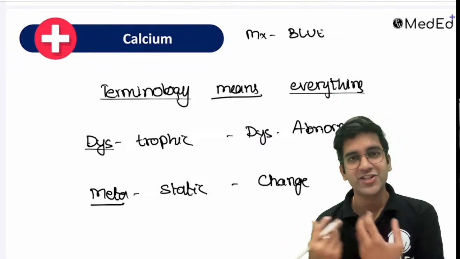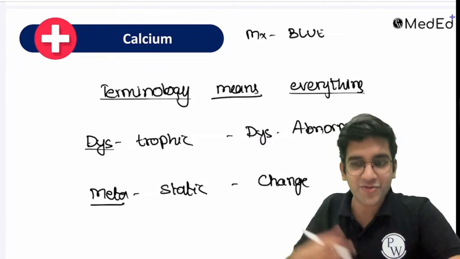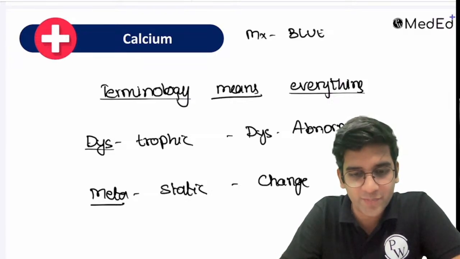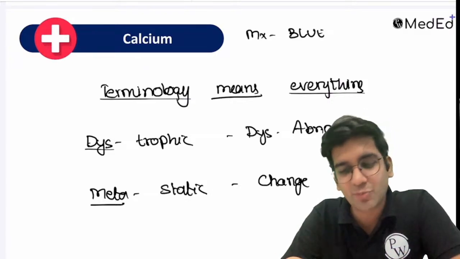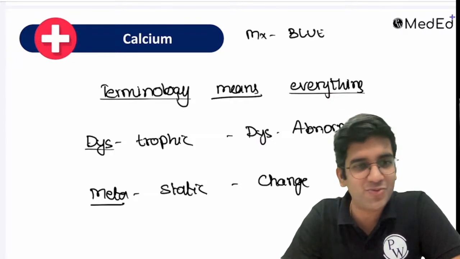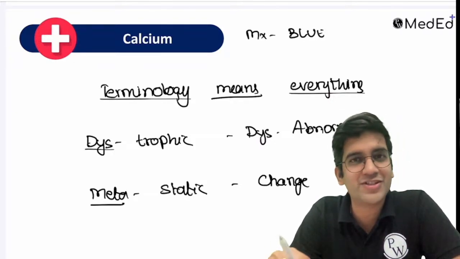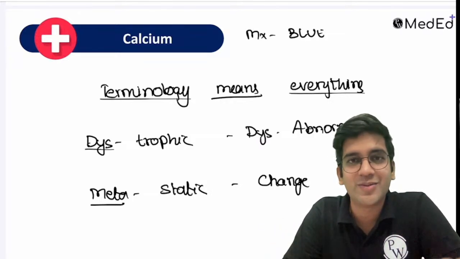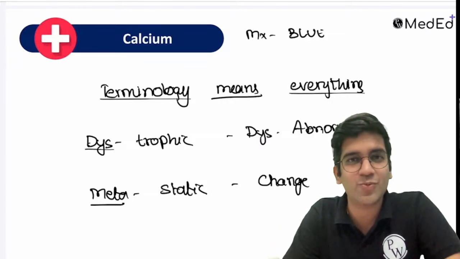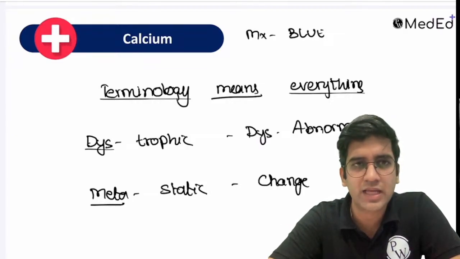Calcification is one of the things closest to my heart, because the way I'm going to tell you will make you more interested in Robbins and the standard textbooks of medicine. If you hate medicine, or feel you made a wrong decision, calcification can change the entire thing, because the beauty of calcification is there only in the terms. How many of you have read calcification from Robbins? Have you gone through it?